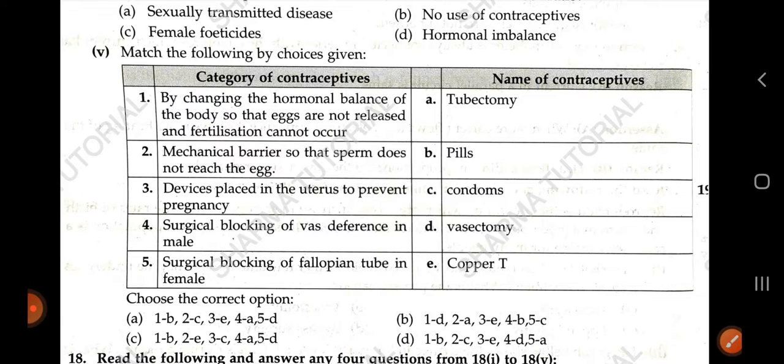Now the second is a mechanical barrier, so that the sperm does not reach the egg. So what is the mechanical barrier? Condoms, the use of condoms. So option C. So 2 matches with option C. Now the device placed in the uterus to prevent pregnancy. So the device out of all of these is copper T. So 3 matches with option E. Now the fourth is a surgical blocking of vas deferens in male. In male it is called vasectomy, option D, and the surgical blocking of fallopian tube in female is called tubectomy, that is option A.